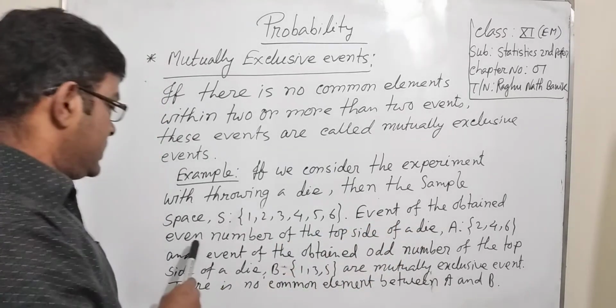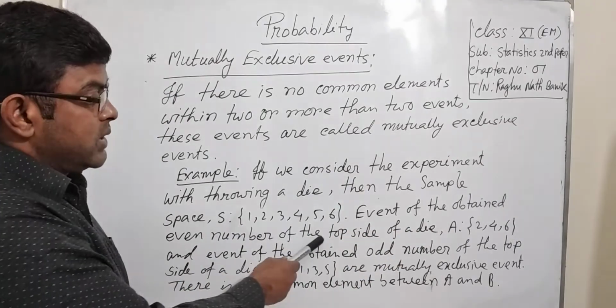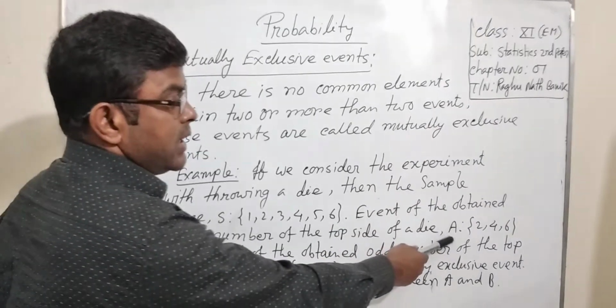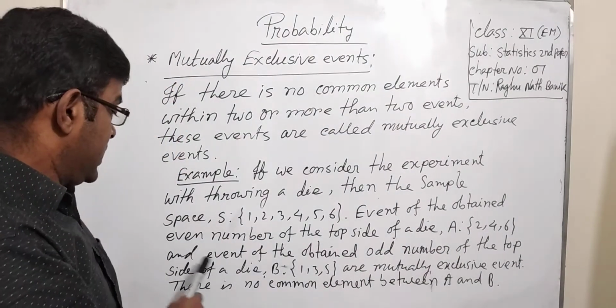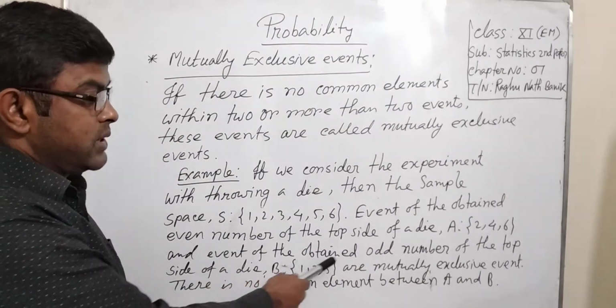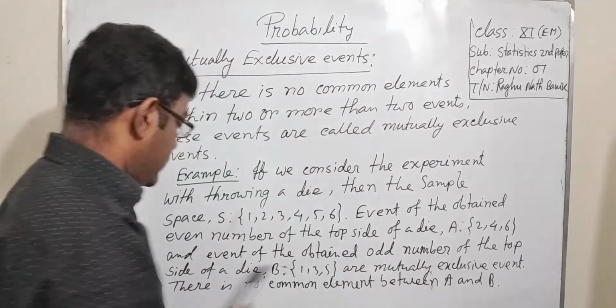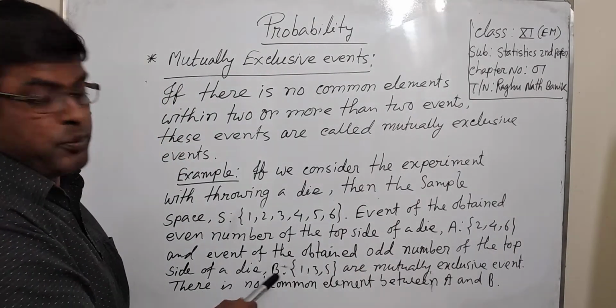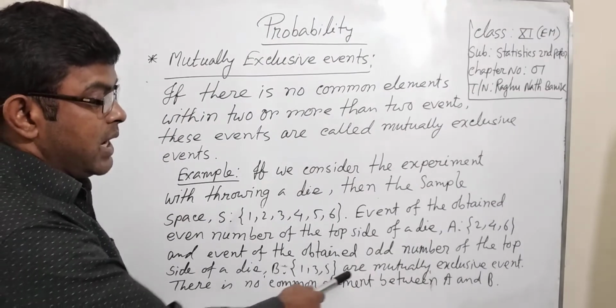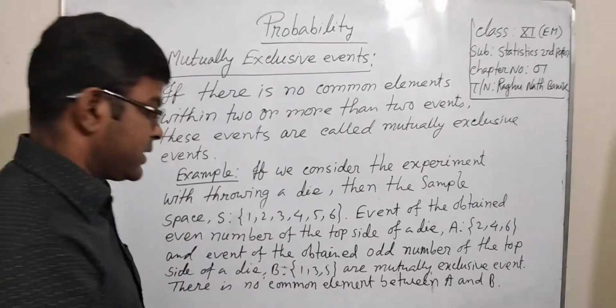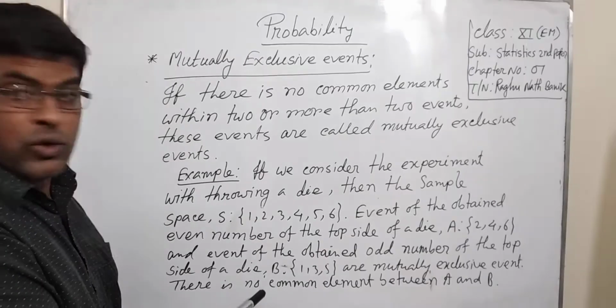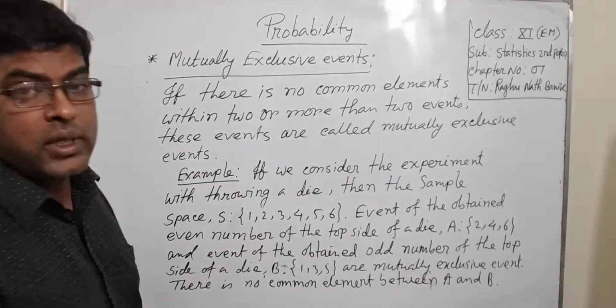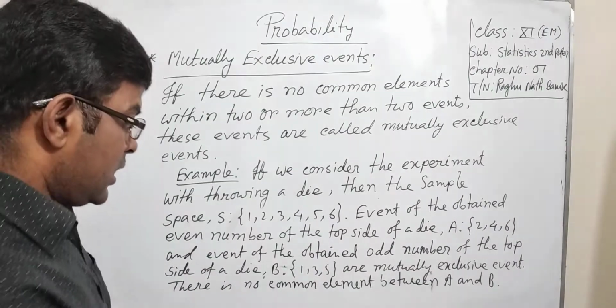Event A, obtaining an even number on the top side of the die, equals 2, 4, 6, and event B, obtaining an odd number, equals 1, 3, 5. They are mutually exclusive events because there are no common elements between A and B.